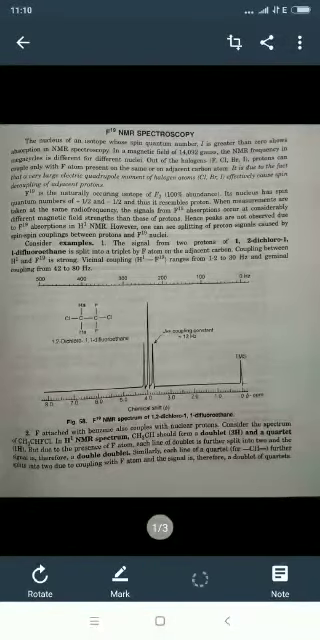Dear students, today we are going to discuss F19 NMR spectroscopy. The nucleus of an isotope whose spin quantum number I is greater than 0 shows absorption in NMR spectroscopy. In a magnetic field of 14,092 Gauss, the NMR frequency in megacycles is different for different nuclei.